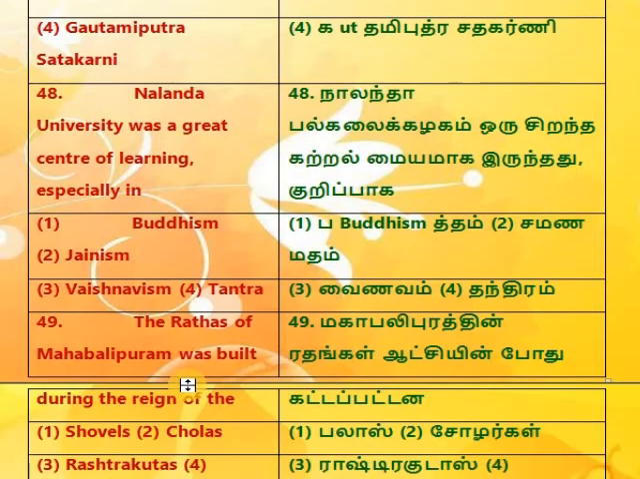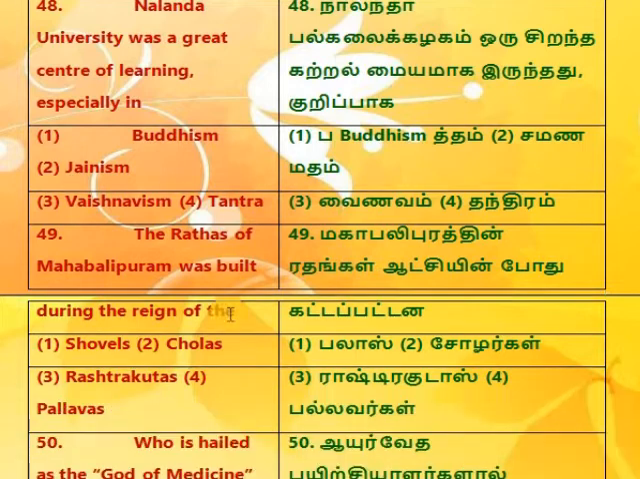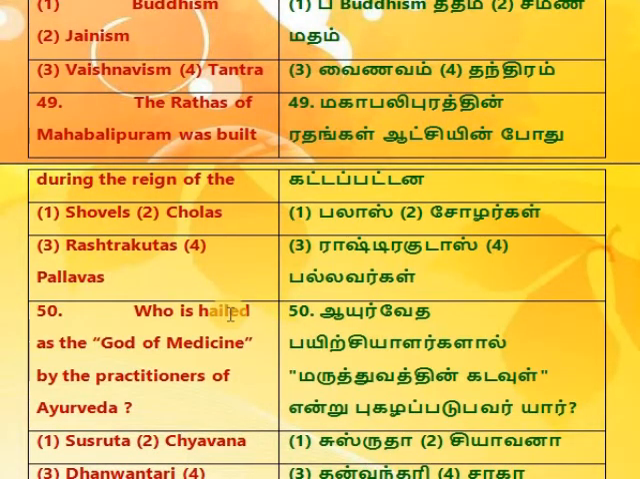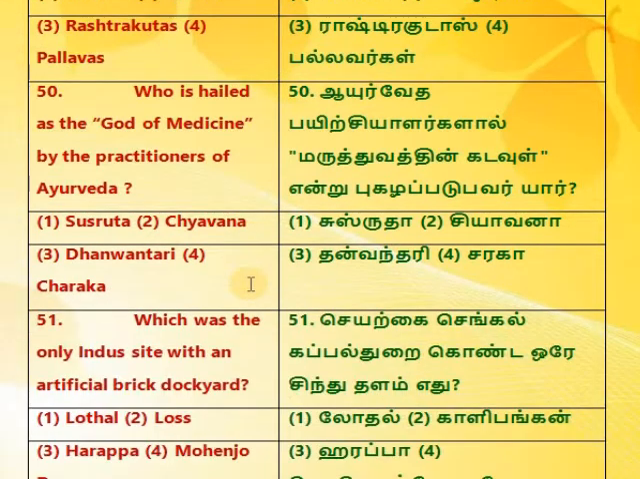48. Nalanda University was a great center of learning, especially in 1. Buddhism, 2. Jainism, 3. Vaishnavism, 4. Tantra. 49. The Rathas of Mahabalipuram were built during the reign of the 1. Cholas, 2. Pandyas, 3. Rashtrakutas, 4. Pallavas.